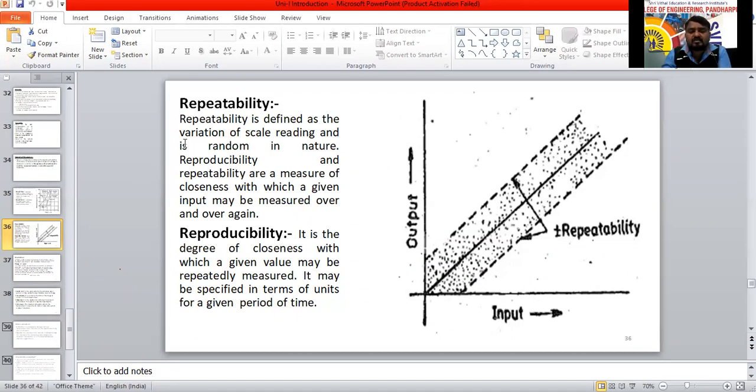Repeatability is defined as the variation of scale reading and is random in nature here. Reproducibility and repeatability are a measure of closeness with which a given input may be measured over and over again. See here, the word indicates repeatability and reproducibility. Same. Repeatability means repeatedly it should have to give the output. It may be same value or slightly different, plus or minus आगे पीछे हो सकते. That is called repeatability बोलते हैं.